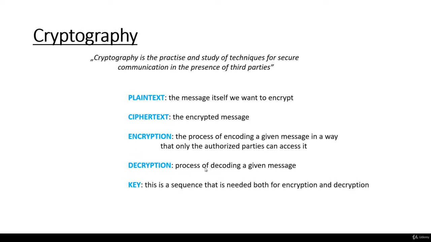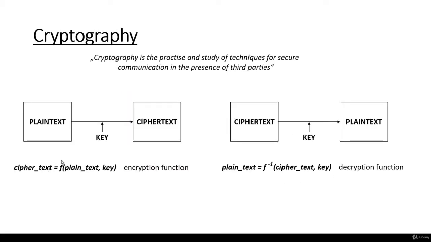Decryption is the process of decoding a given message, which means that with the help of decryption, we are able to transform ciphertext into plain text. And the key is a sequence that is needed both for encryption and decryption. Okay, so basically encryption and decryption are just simple mathematical functions. As far as encryption is concerned, it is going to take two arguments, the plain text itself and the key. As you can see, the plain text combined with the key is going to yield the ciphertext.